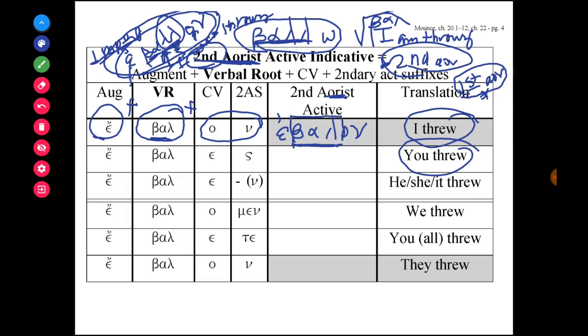So if I want to say you threw, I'd have the augment, I have the verbal root, and then I have the second person singular suffixes. We just went over the first person singular, we're going to do the second person singular, the third person singular, the first person plural, the second person plural, and the third person plural forms. And the second person singular form is the epsilon or the augment plus the verbal root plus the secondary singular suffixes. And so ebales is you threw. Ebale, epsilon with the movable nu, is he, she, it threw.